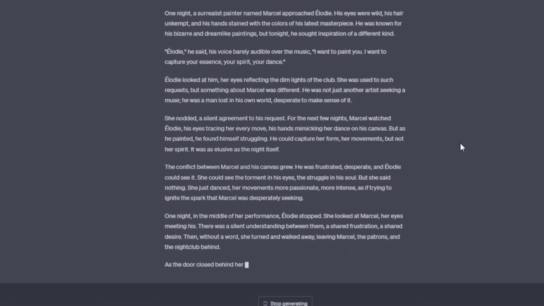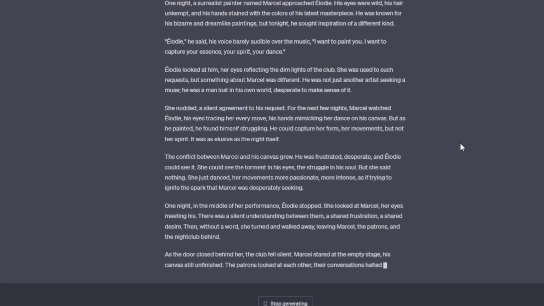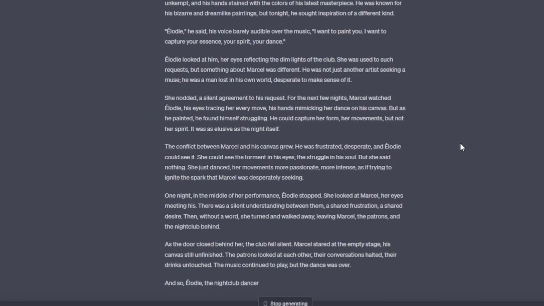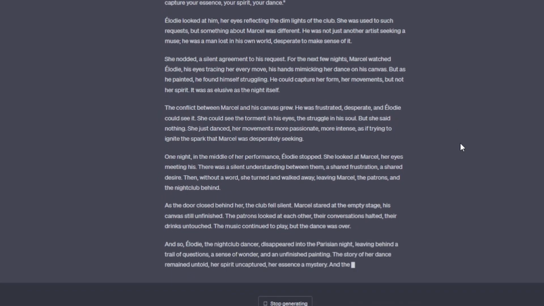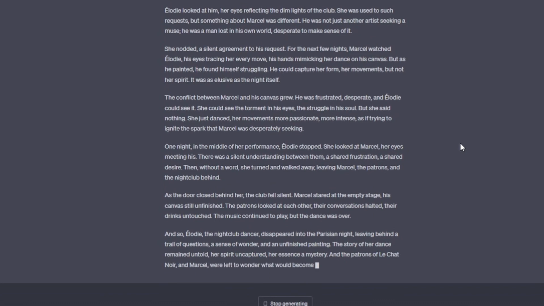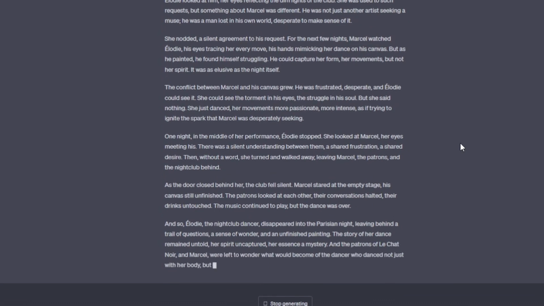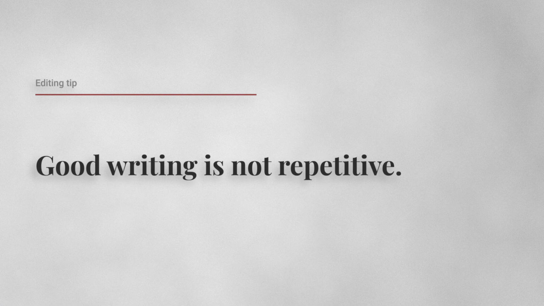Let's look more closely at how your editing of the story in collaboration with ChatGPT can make for a stronger story. The phrase about the patrons, they were artists and poets, philosophers and dreamers. That's a great phrase on its own, but it repeats the word dreamers from the first paragraph. Good writing is not repetitive.